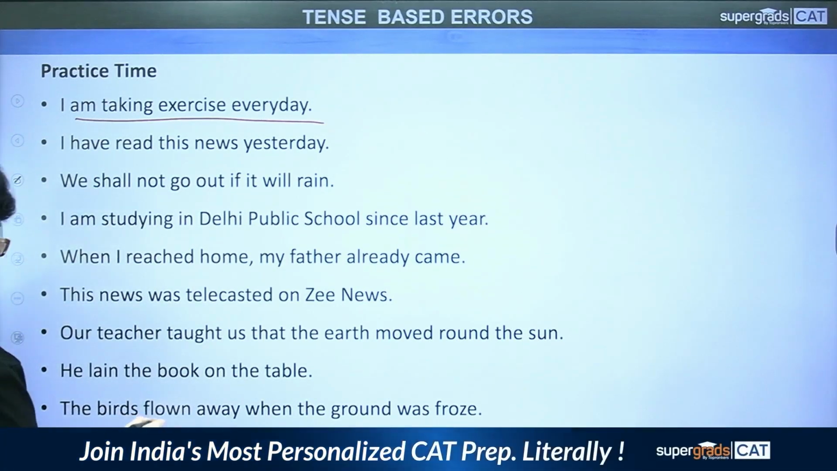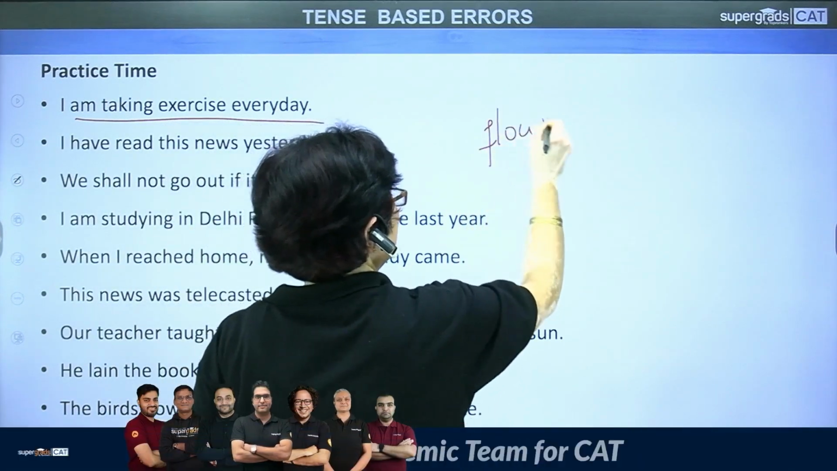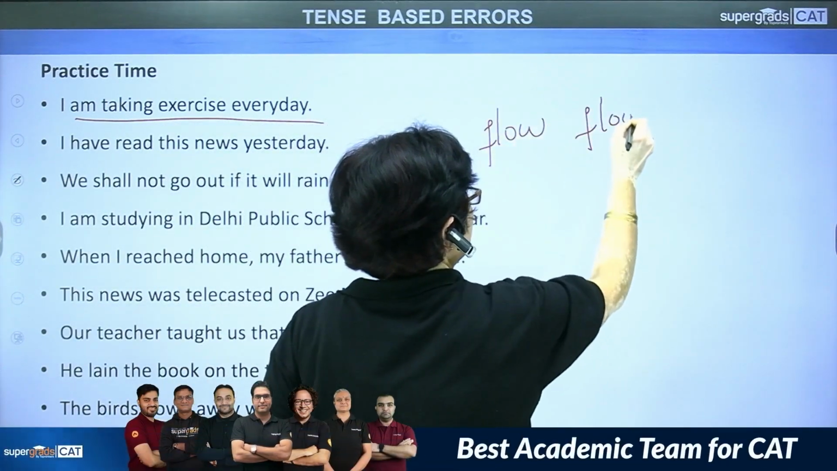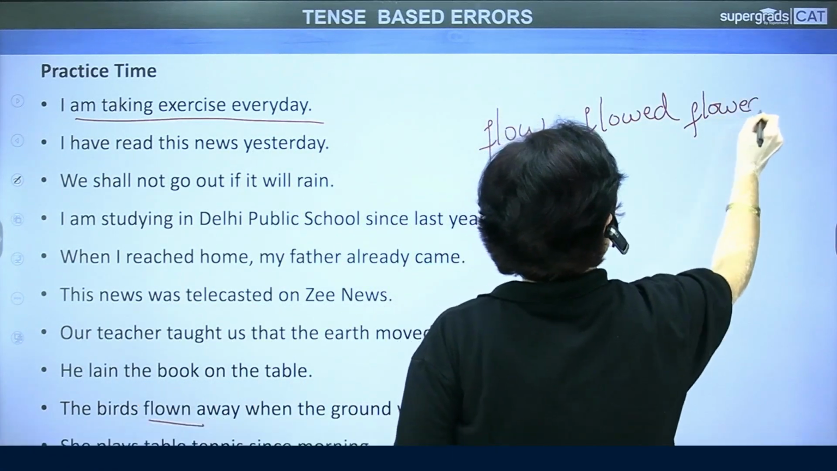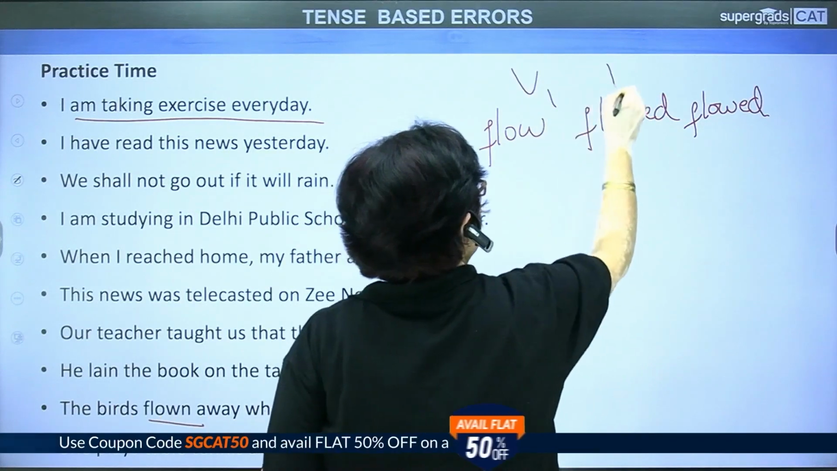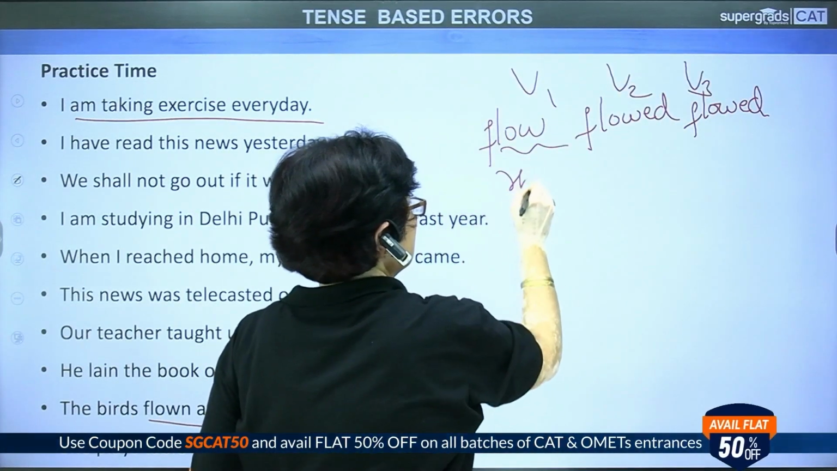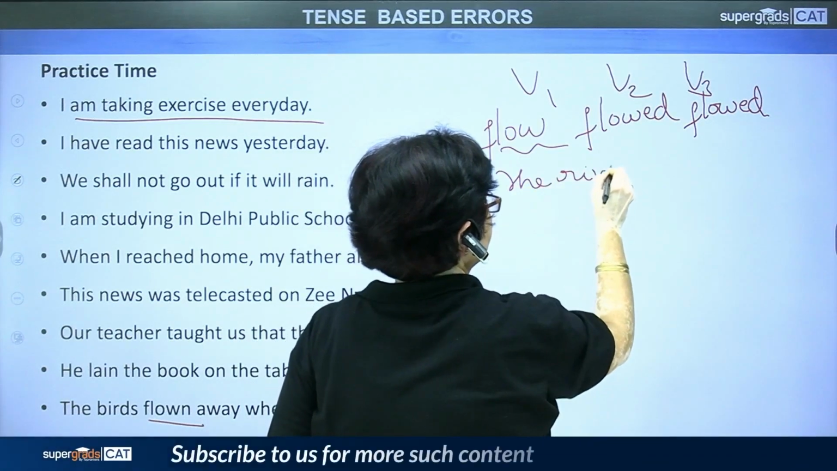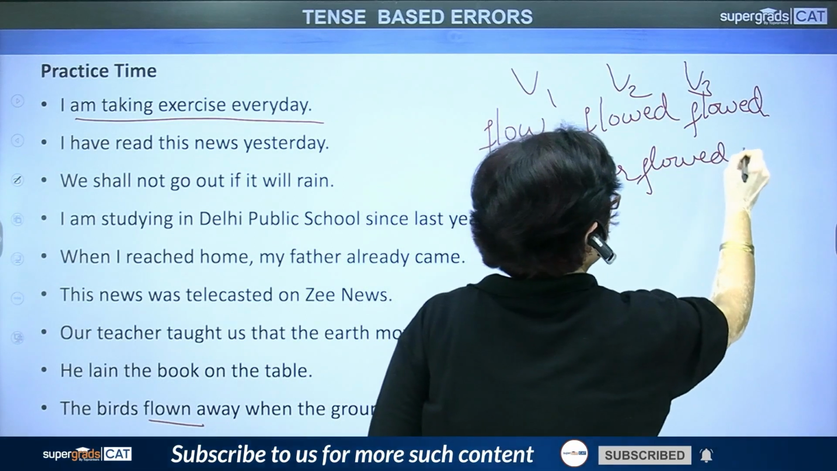Now, here, I would like to draw your attention towards this verb flow, flow, flowed, flowed. This is the verb flow. For example, the river flowed into the ocean.